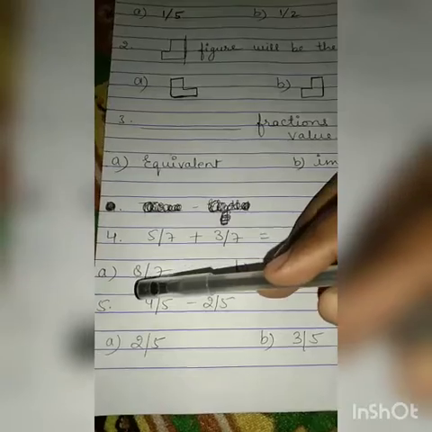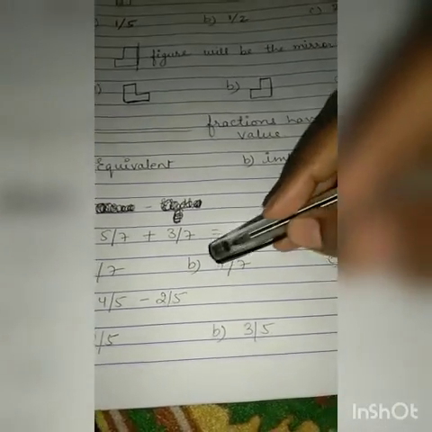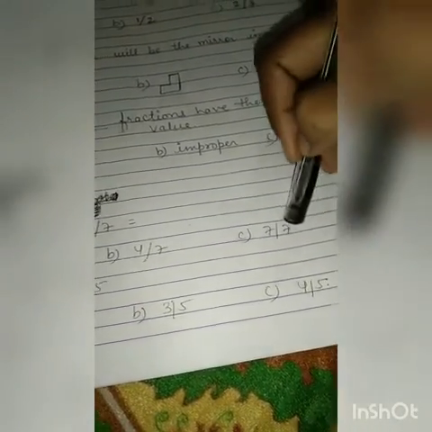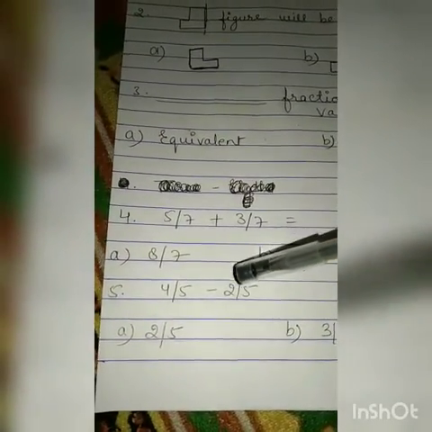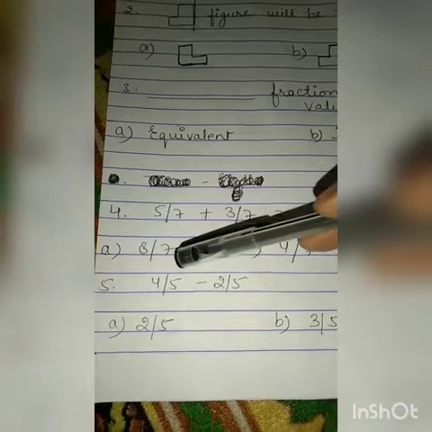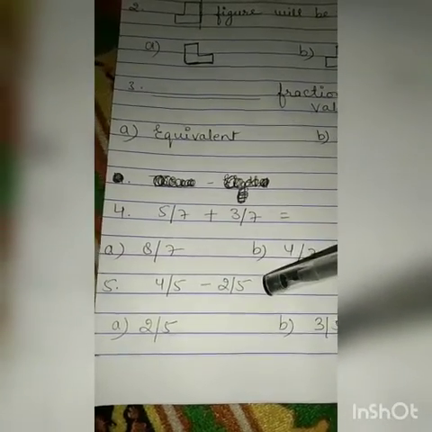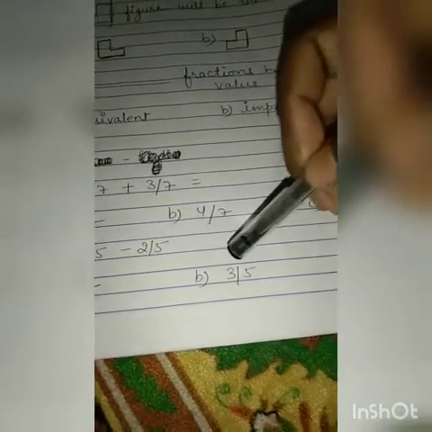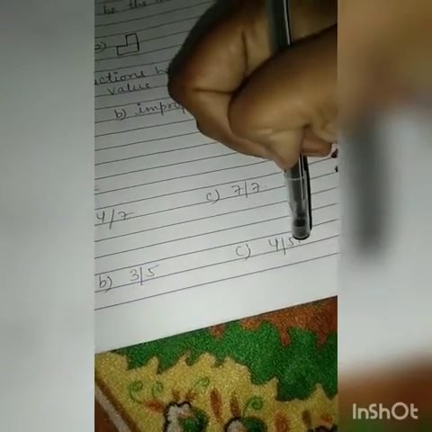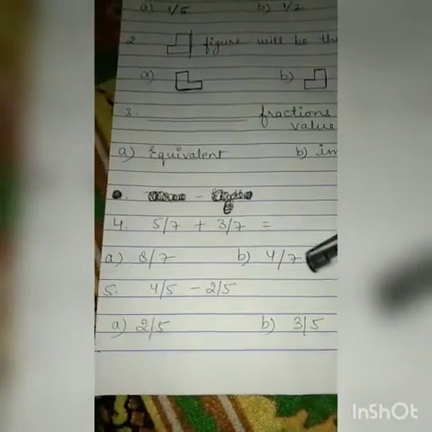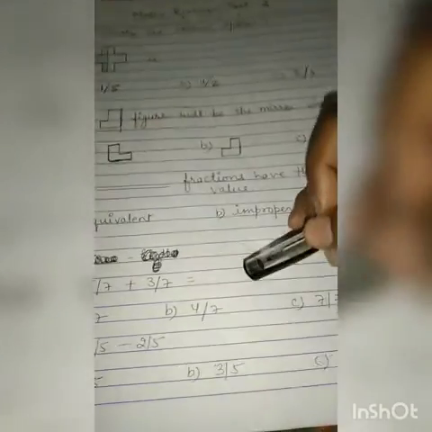Options are given 8 upon 7, 4 upon 7, 7 upon 7. Fifth question is 4 upon 5 minus 2 upon 5, you have to subtract it. So 2 upon 5, 3 upon 5 or 4 upon 5. This is the question of choose the correct option.